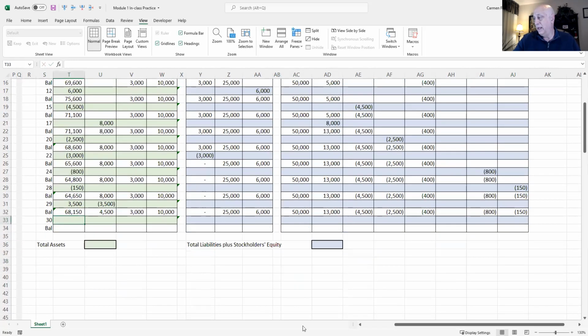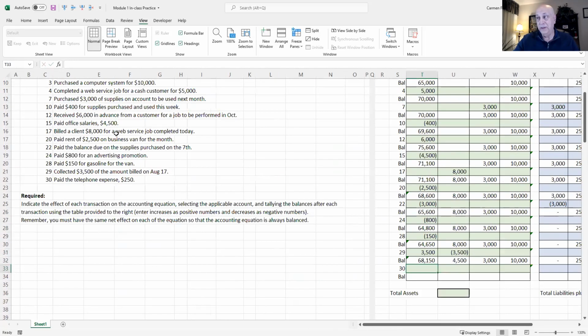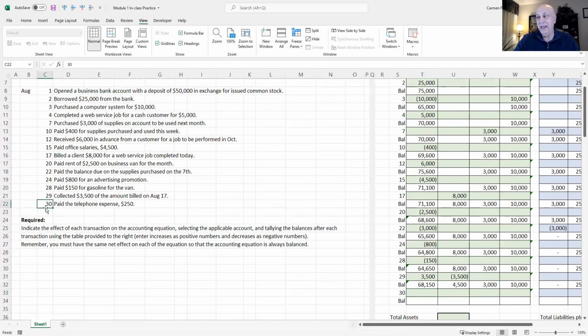Okay, and let's go over here to the last entry on the 30th. We paid the telephone expense of $250. So the telephone expense for the month is $250. Again, paid means cash going out. So we paid the telephone expense of $250. So we know cash is going out by $250.